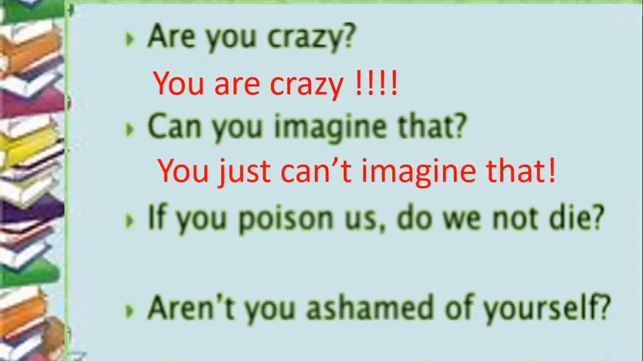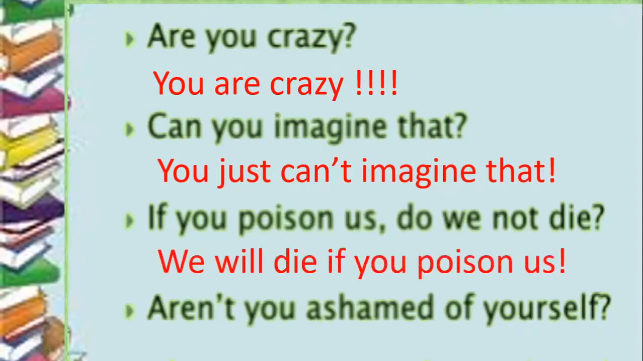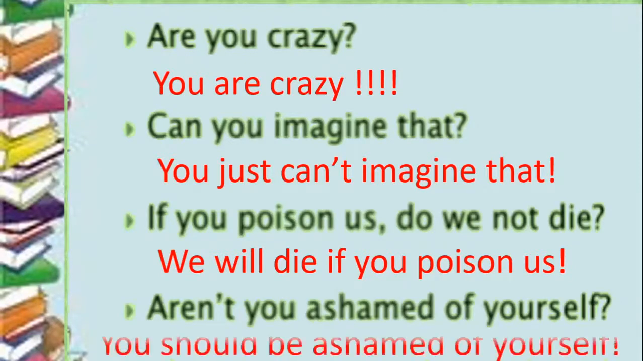All right, look at the next one. If you poison us, do we not die? So this all of us know that if someone poisons you, you will die. So you're saying that we will die if you poison us, so please don't poison us. If you poison us, we will die. Aren't you ashamed of yourself? So you should be ashamed of yourself. This is what I want to say when I'm asking you, aren't you ashamed of yourself? So I'm telling you in a way that you're doing something bad and you should be ashamed of yourself.